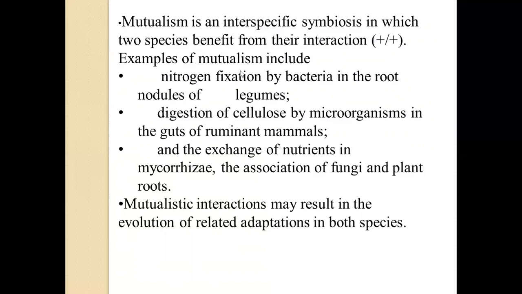Like here, for example, nitrogen fixing bacteria, the bacteria gets shelter and food from the legume roots, whereas the legumes get fixed nitrogen in the form of nitrates or ammonia in their body. So both the parties derive benefit from this particular reaction. Mutualistic interactions may result in the evolution of related adaptations in both the species.